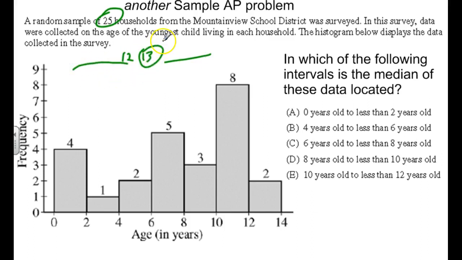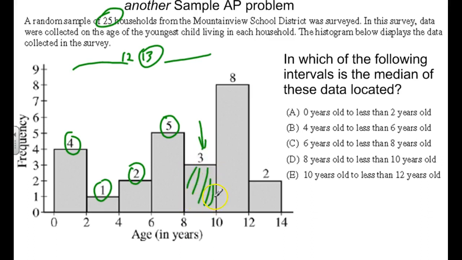So 13, I know it's an odd number, so I know the middle value, the median, is one number, not a combination or average of 2 numbers. So what is the 13th term of this data? What you want to look at is, okay, well, clearly it's not in these first 4. So there's 4, 5, 6, 7. I'm going left to right, smallest to biggest. 7, 12. So the first 12 pieces of data are here. So the 13th piece of data has to be in this block. Or if I count from the right, 2, 10, 13. So it's got to be in this block.